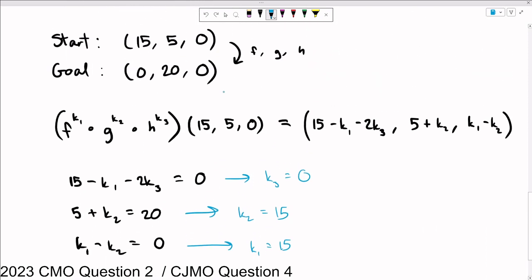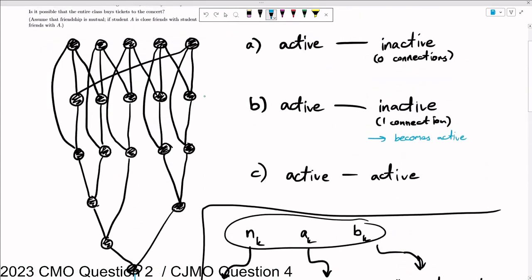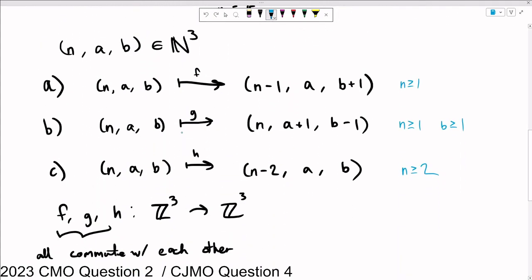How can we get to the end here? We are not running any steps of H, so we are only actually using F and G over here. And in order to finish, well, we cannot have run F last because we're supposed to end with 0 inactive nodes. And if we did that last, then we would have had -1 inactive nodes before that. That doesn't make any sense. So F does not work.